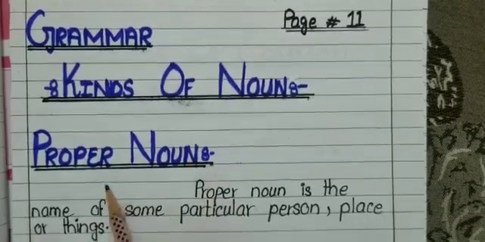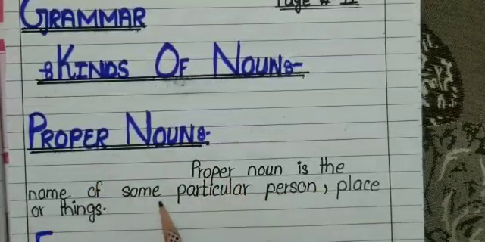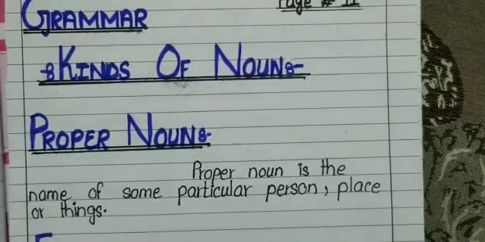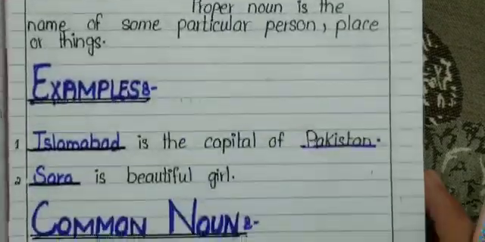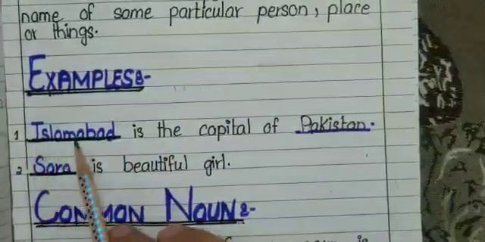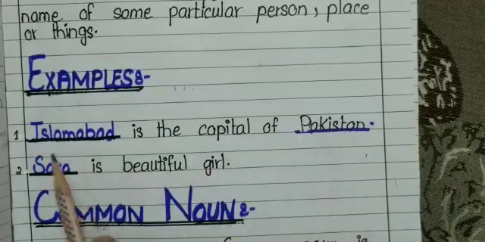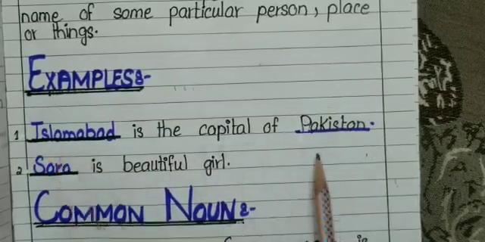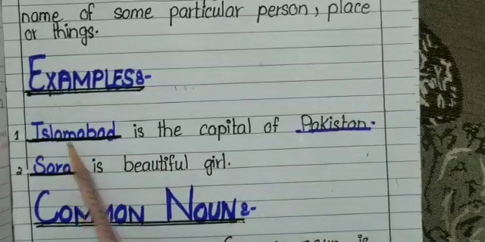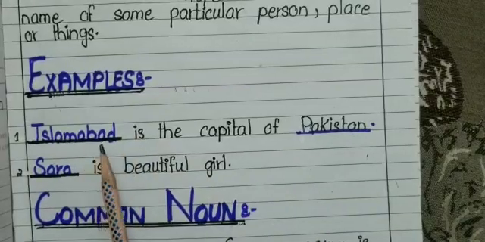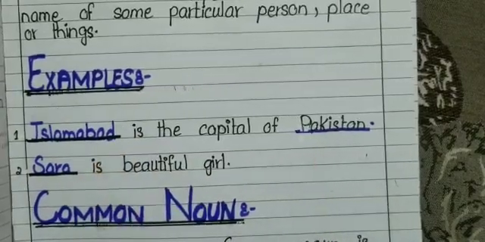Okay, now come to the first one, proper noun. Proper noun is the name of some particular person, place or thing. Proper noun is used for what? For a particular person, place or thing, or a specific person, specific place or specific thing. For example, look here, the first example, Islamabad is the capital of Pakistan. Here I have underlined these 2 nouns, Islamabad and Pakistan, because both are proper nouns, and these are the names of specific places. You know Islamabad very well, and also Pakistan, this is the name of our country.